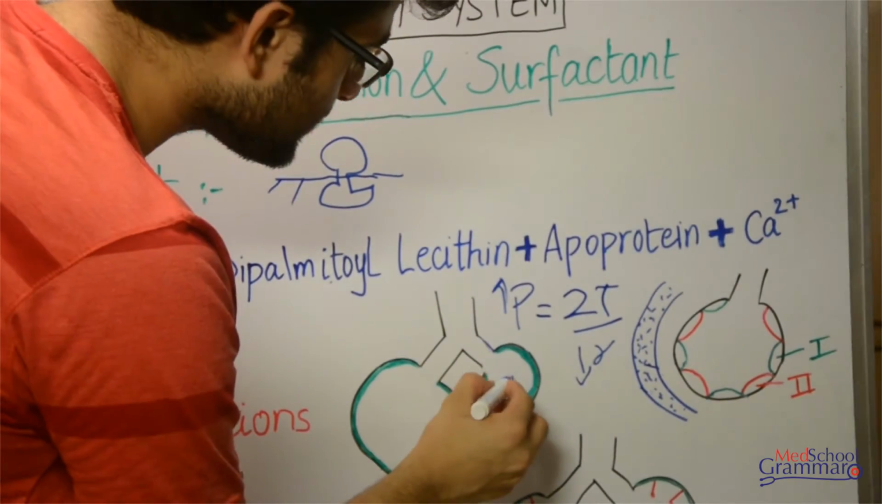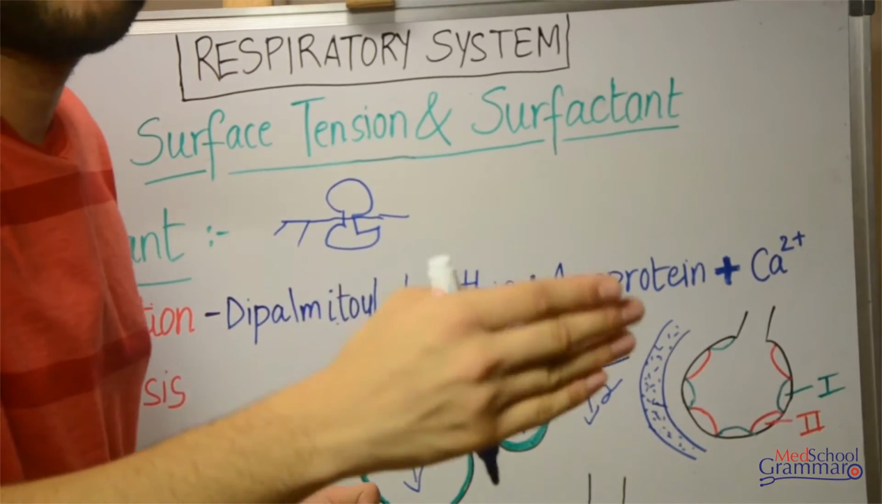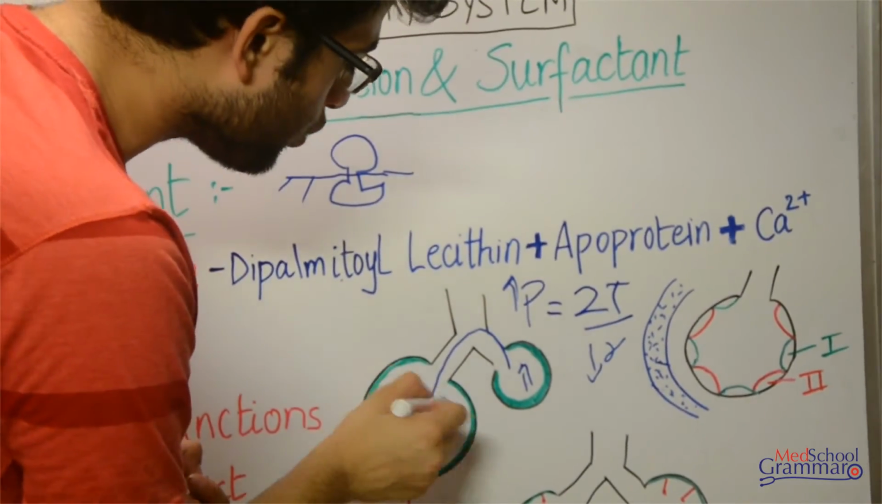So if the pressure here is more and the pressure here is less, how would the air move? Higher pressure to lower pressure. So air would move from higher pressure to lower pressure.